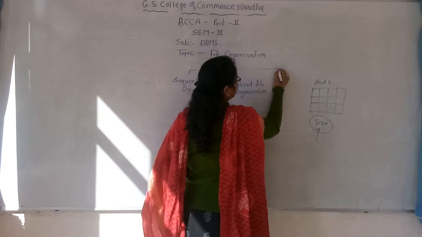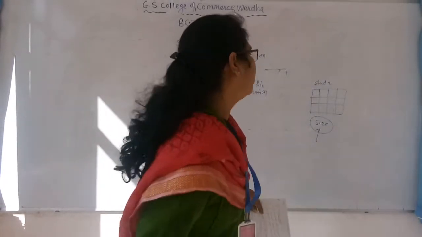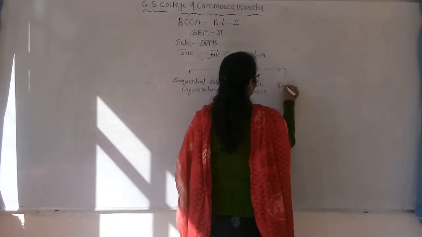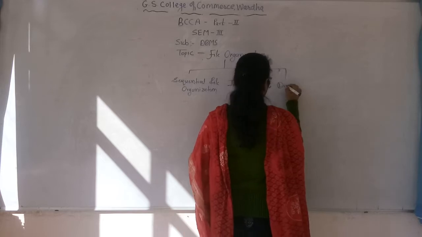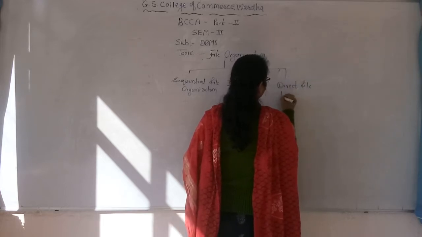And third one is direct file organization.